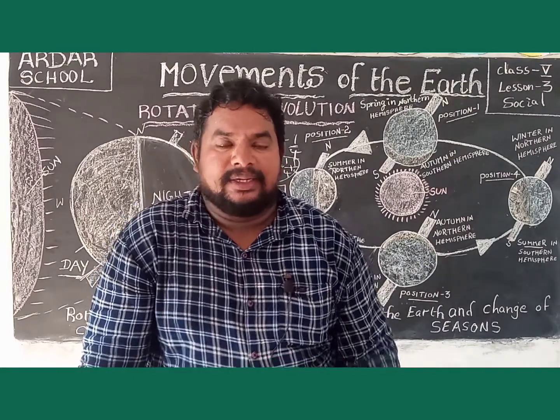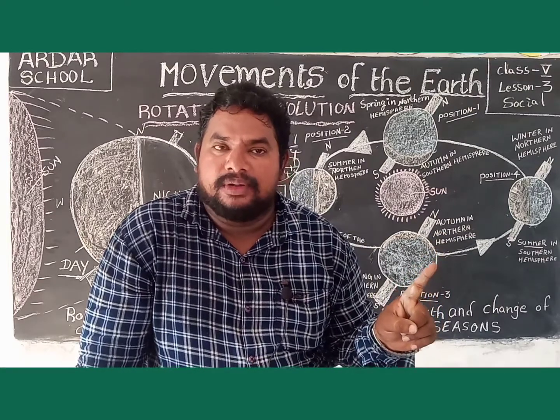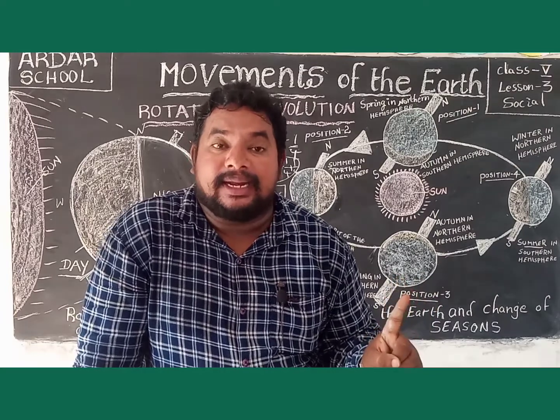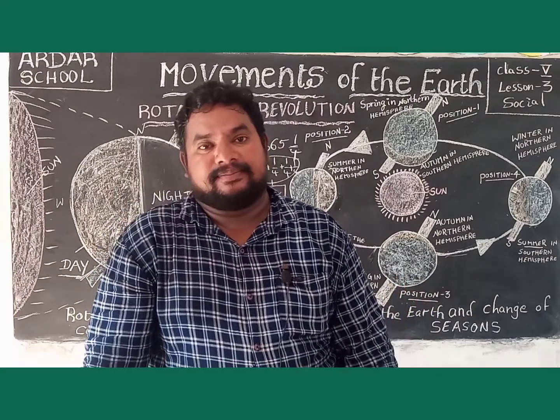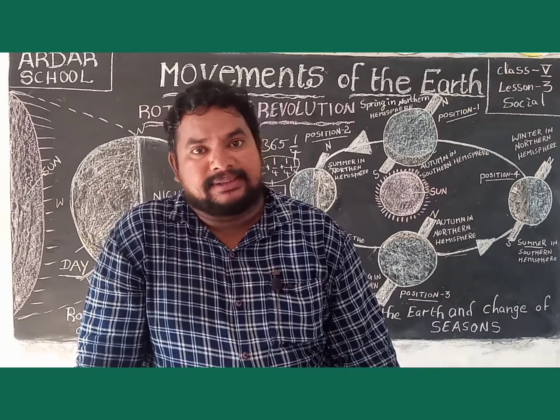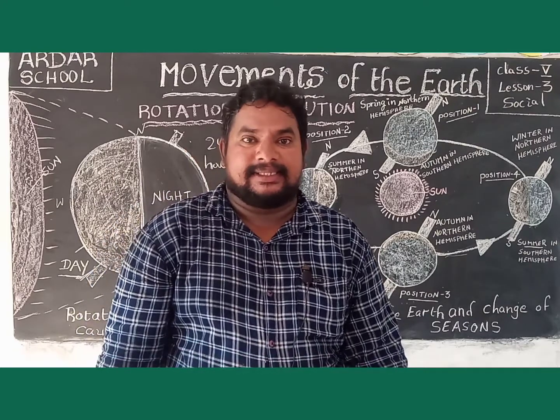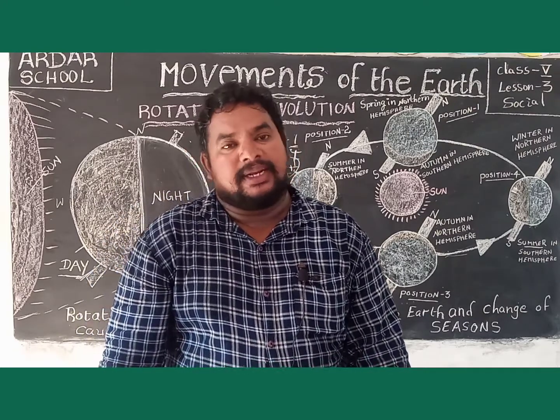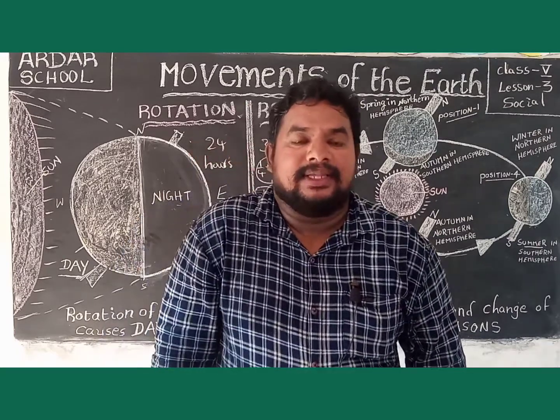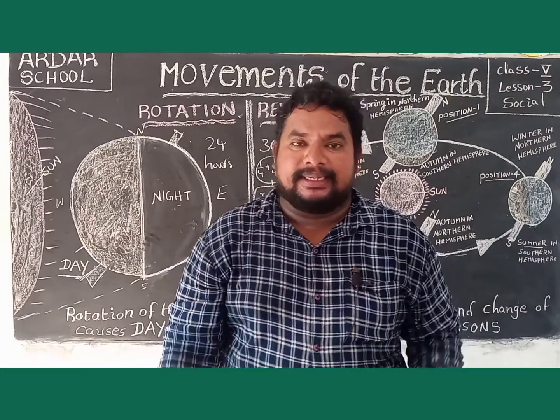After 4 years, 1 day is added, and that year, the leap year, has 366 days. So children, 5th class, 3rd lesson, the movements of the earth, is completed.